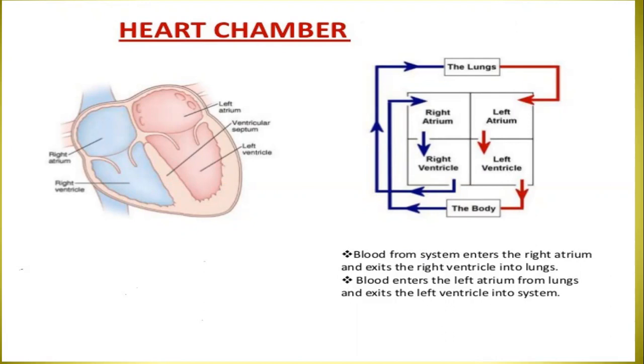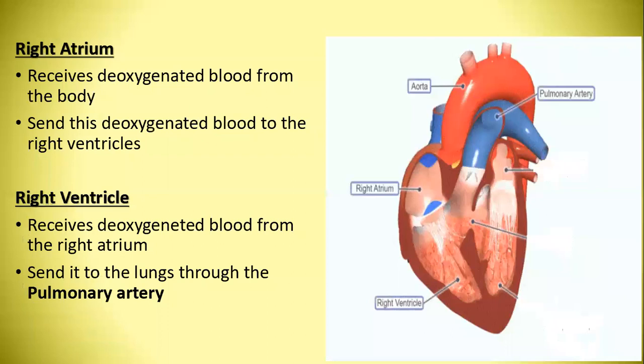Now we will start from the right atrium. The right atrium receives deoxygenated blood from the body and sends this deoxygenated blood to the right ventricle.